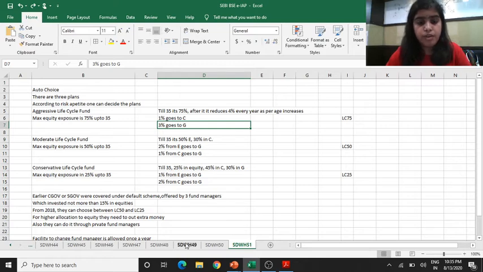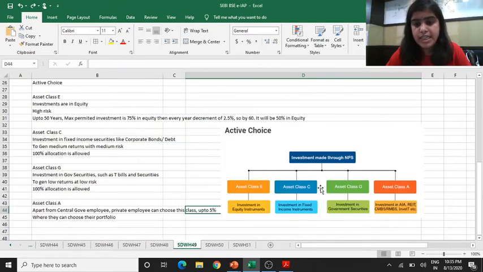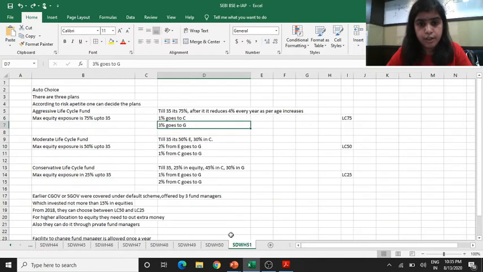Now, from where have we seen this? Just look at this E, C, G, A. These are the asset classes we have discussed in the last session. One can check out the video on our YouTube channel to know the details about these asset classes. So 1% will go from equity to moderate, and 3% from equity to secured one. This plan is called LC75.